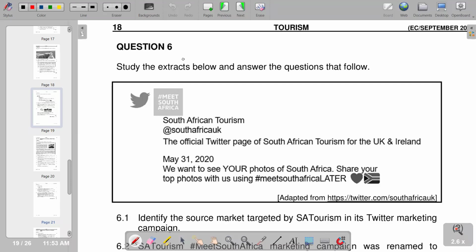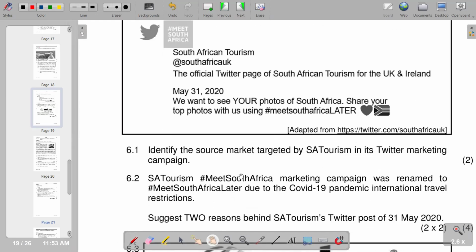So in terms of our question 6, I will start the extract below and answer the question that follows. So we are given an extract of South African Tourism at South Africa, UK. So this is the information that we have. Then the first part of the question: identify the source market targeted by SA Tourism in its Twitter marketing campaign.